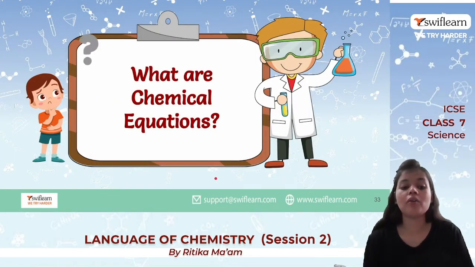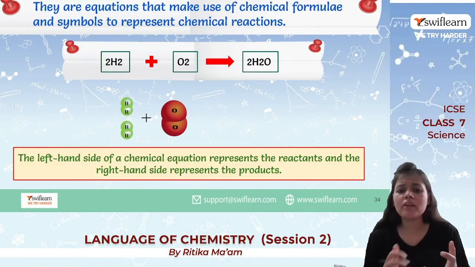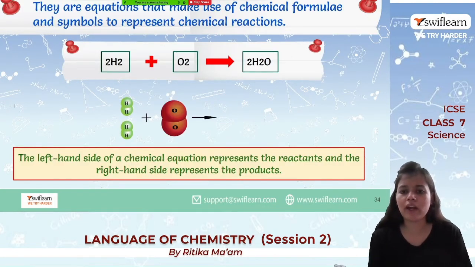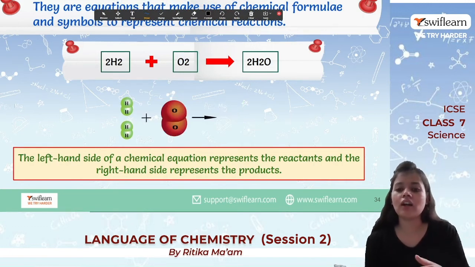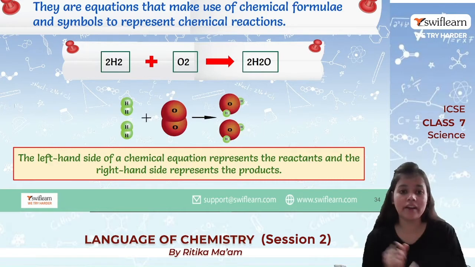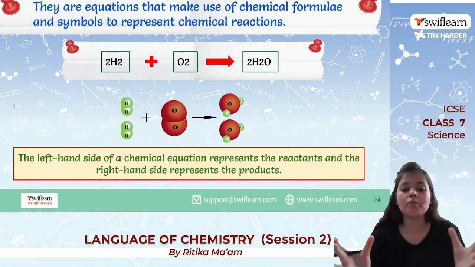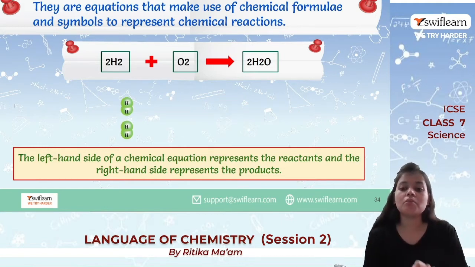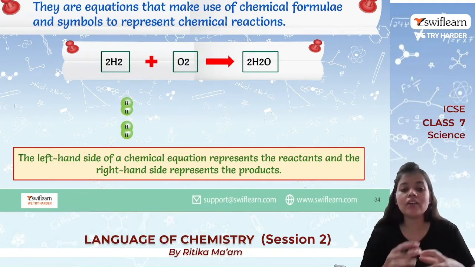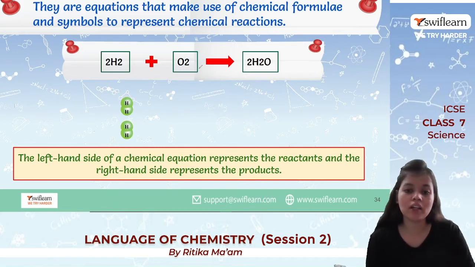Now talking about chemical equation. So what are chemical equations? Now we cannot be writing, like if I want to write that hydrogen and oxygen are combined to form water, I always cannot write the whole sentence. So what the people did, they came out with a solution to use symbols, and using those symbols they made chemical equations. Okay, so rather than writing the full sentences, we just use the symbols to write the chemical equations.